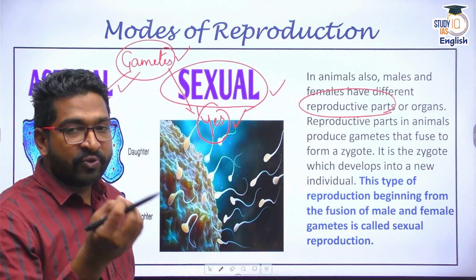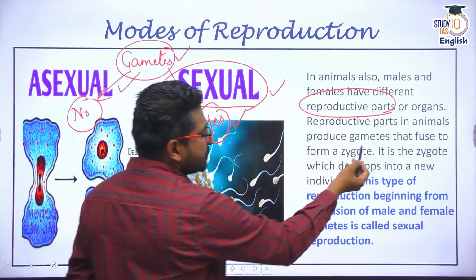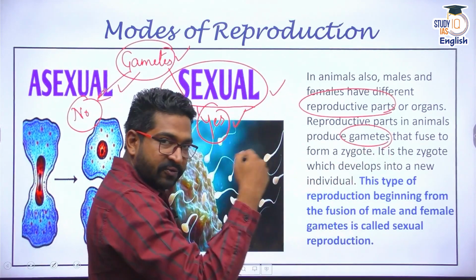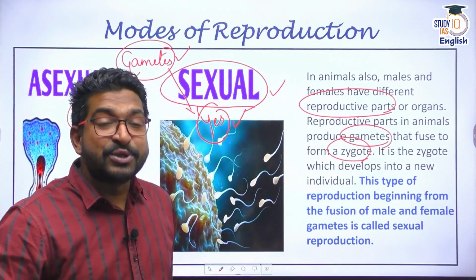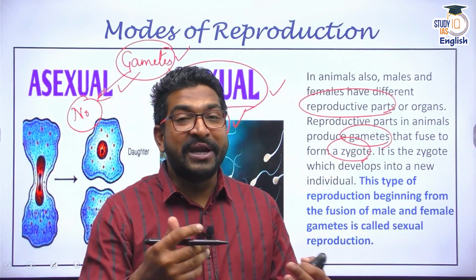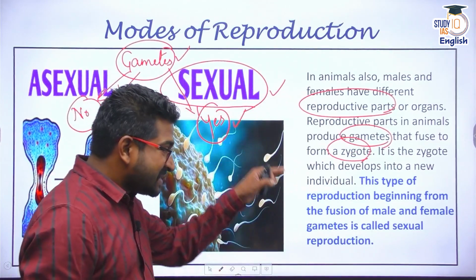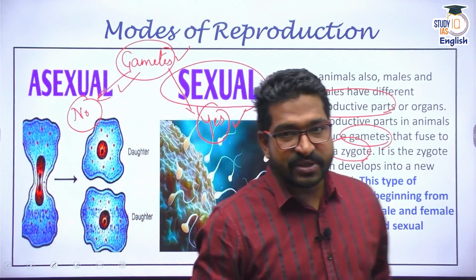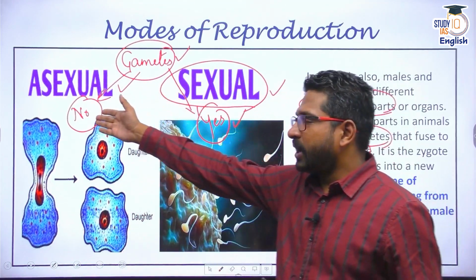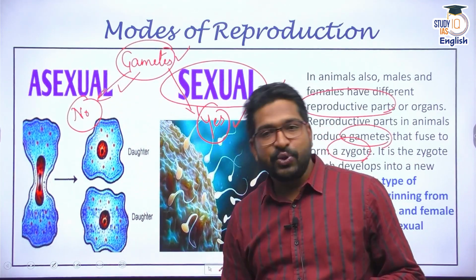From females, ovum or ova is produced, and these two gametes meet and fuse to form a zygote, and this zygote ultimately develops into an offspring or an individual. Now this is called sexual reproduction. Please remember, the prime difference is this: if there are no gametes involved, it becomes asexual reproduction.